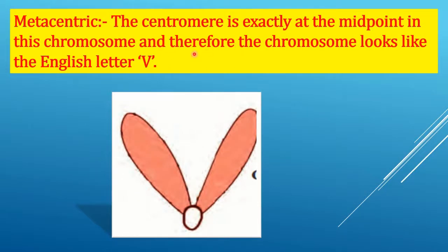Students, metacentric chromosomes: the centromere is exactly at the midpoint in this chromosome and therefore the chromosome looks like the English letter V. As you can see here, the arms of this chromosome are equal in length. I repeat, the centromere is exactly at the midpoint, so the chromosome looks like the English letter V. The arms are equal in length.